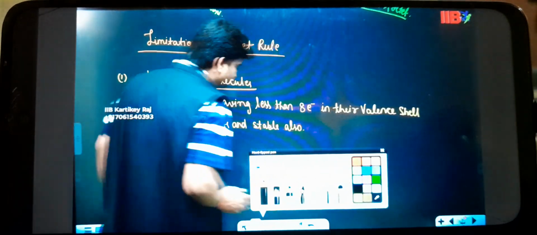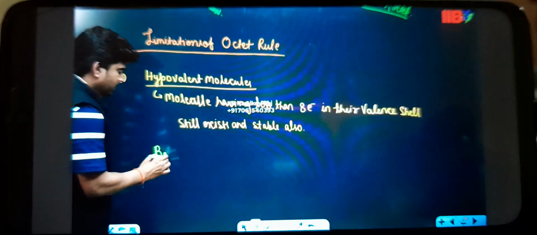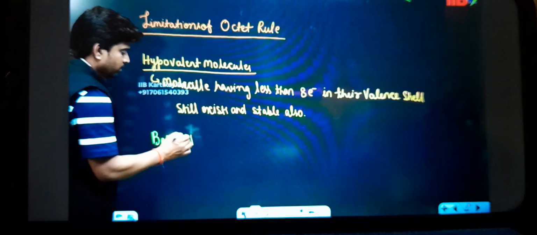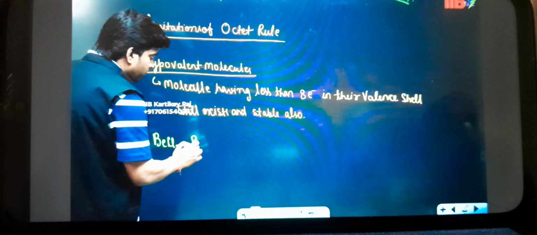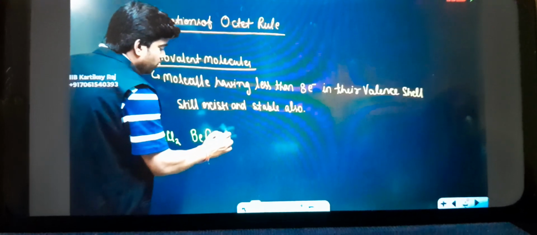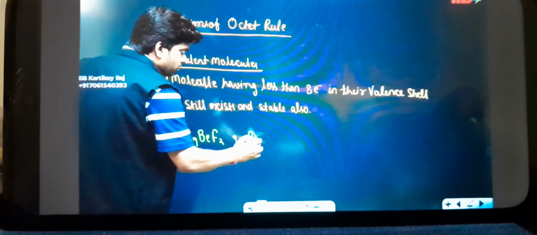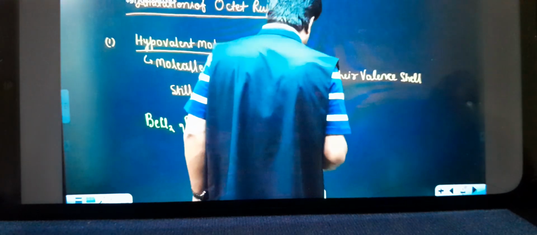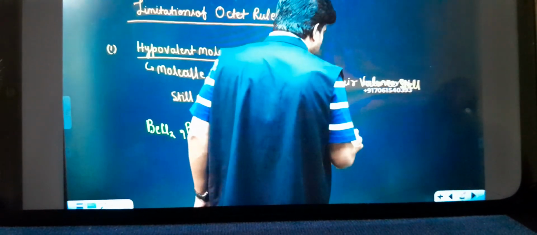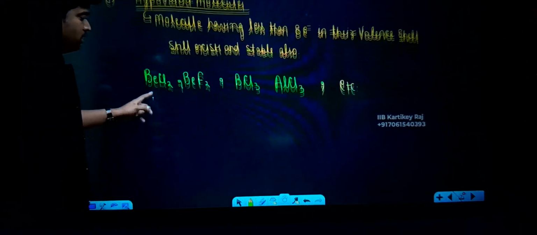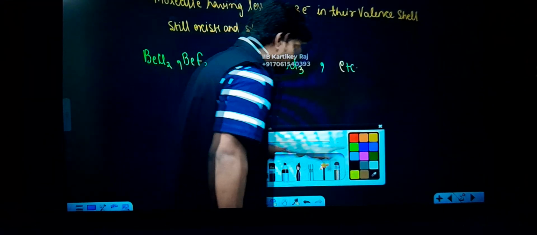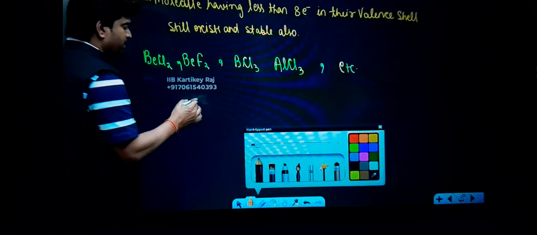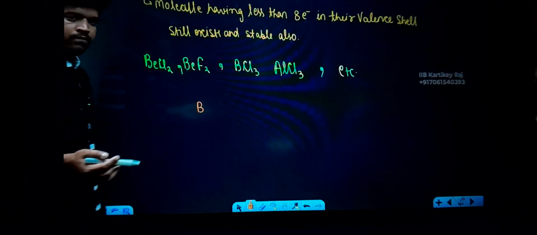For example, BeCl2, BeF2, BCl3, AlCl3, and so many. You can take it as an example. For clarification, I'm just going to explain BCl3, boron trichloride.